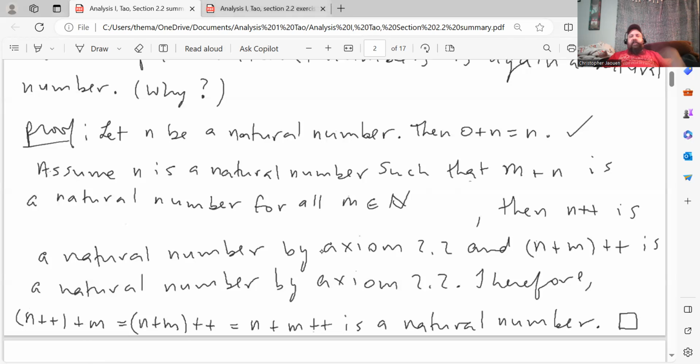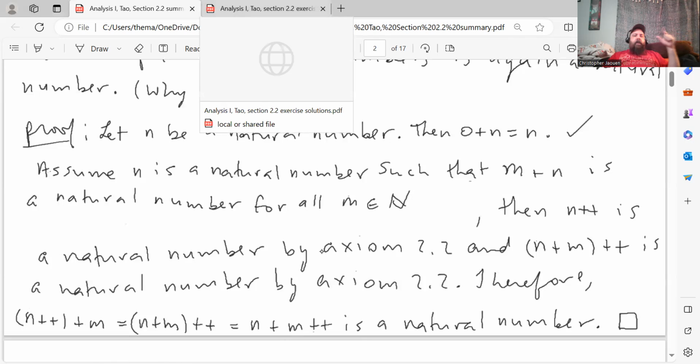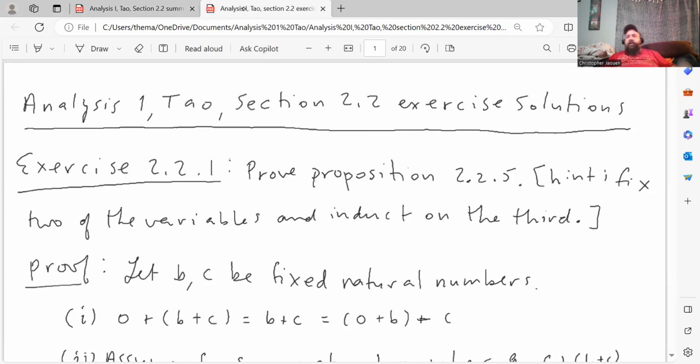So I just wanted to fix that in the video, in case people didn't see that it was corrected in the description bar. But anyway, let's go on now to the exercise sets for section 2.2, which is not a very long exercise set. I think there's like 6 or 7 problems, I forget now, and they're all relatively short, with the exception of one of them.